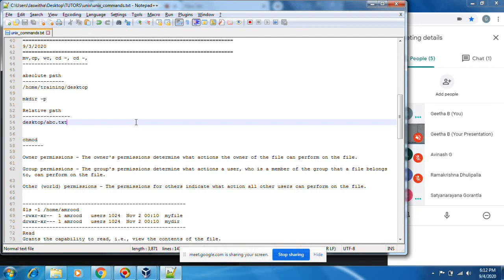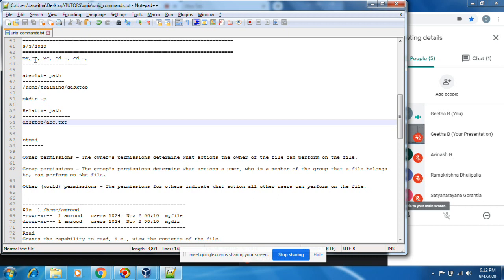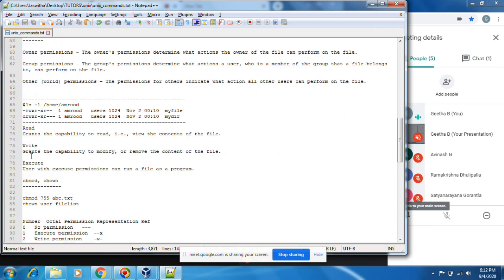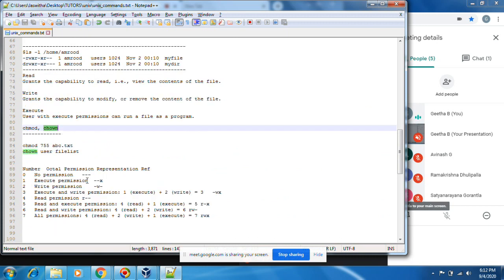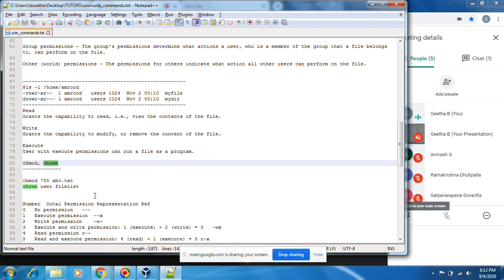Now today we are discussing all these commands: mv, cp, wc, cd, tilde, cd hyphen, mkdir, relative path, absolute path, change permissions, and then owning a file, and these permissions-related numbers, and then wildcards. Okay, first of all